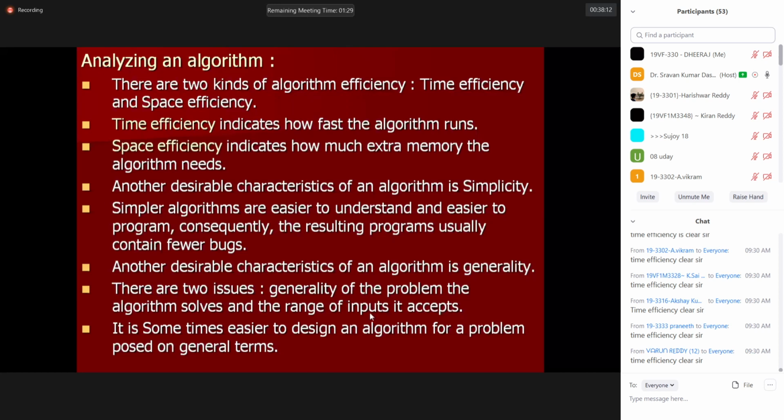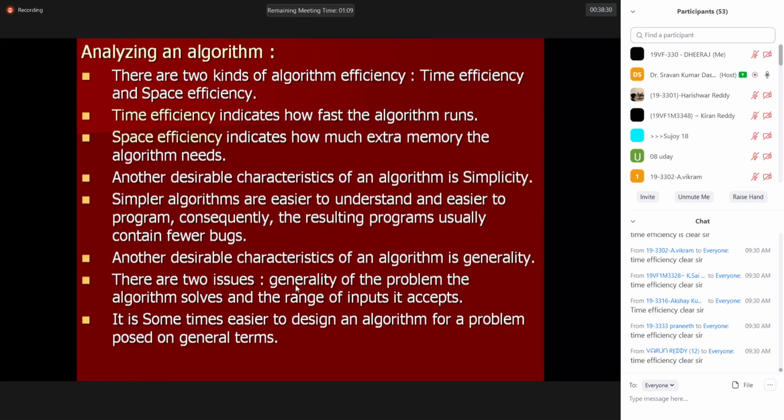There are two issues with generality: the generality of the problem the algorithm solves, and the range of inputs it accepts. What range of inputs should be accepted? Sometimes it is easier to design an algorithm for such general terms, but sometimes it is very difficult because it cannot work out. Okay, this is about efficiency.